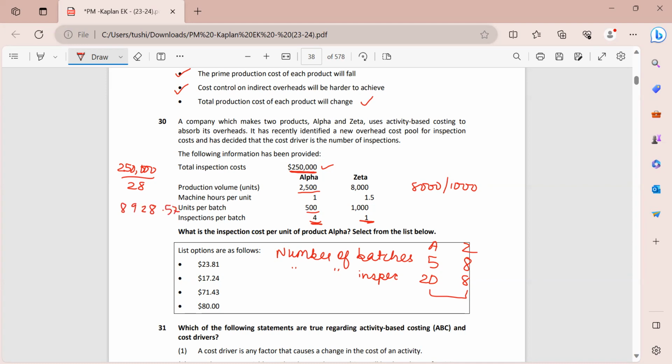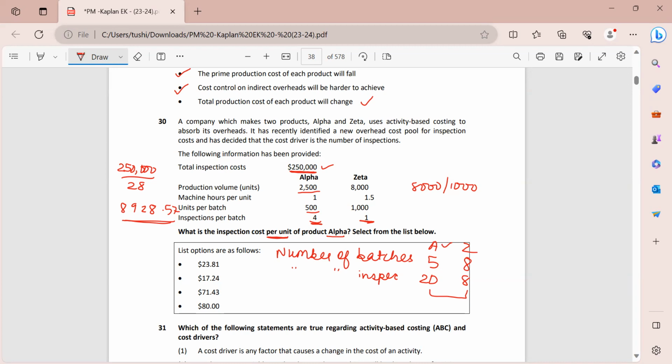Now I have to find this for alpha, and I want to find this per unit, right? So product alpha per unit. This is the rate for one inspection. So I can multiply this by the number of inspections that I'm needing for alpha, and then I can divide that by the total number of units that I'm making for alpha to find out the per unit cost.